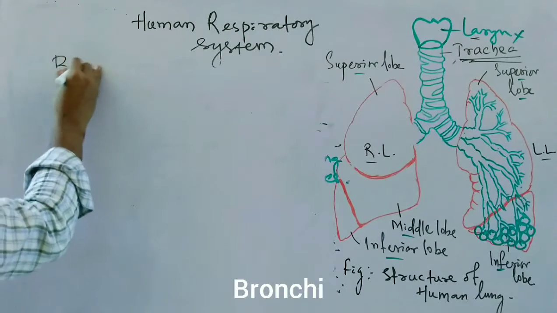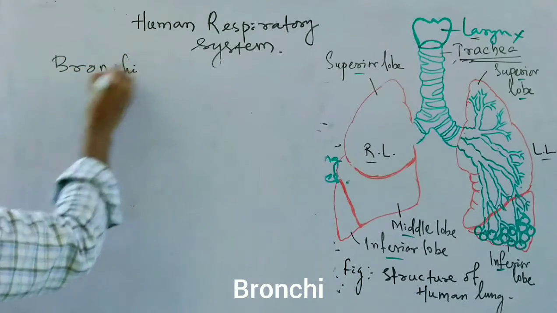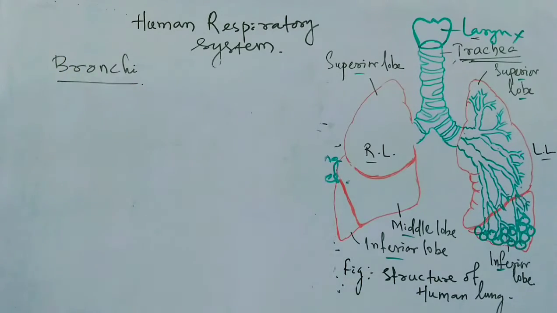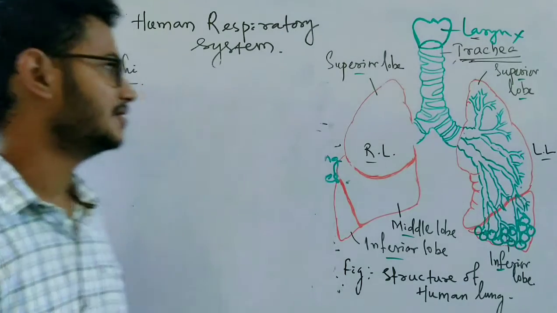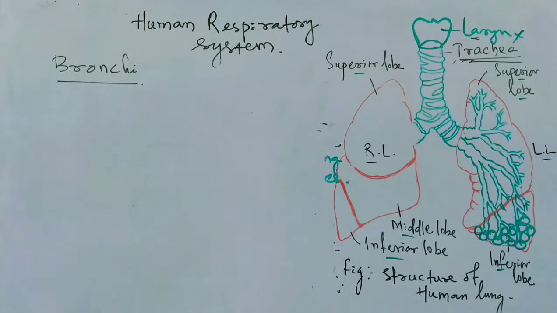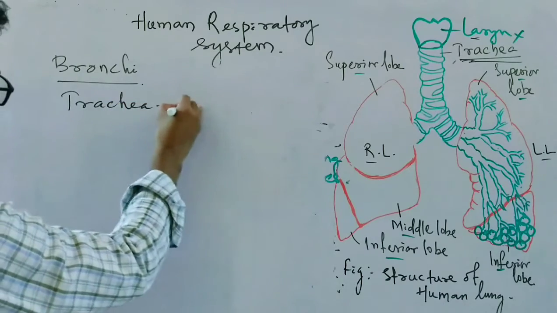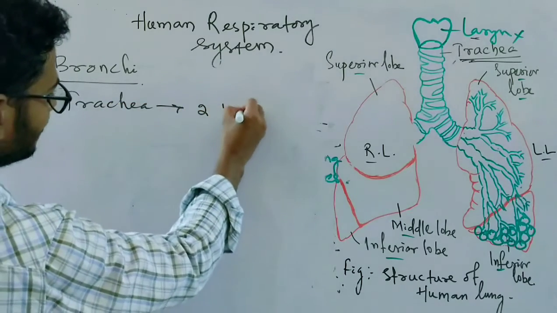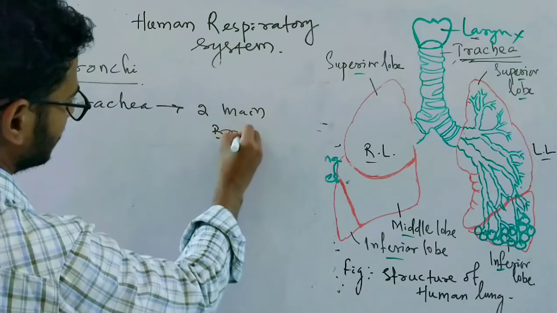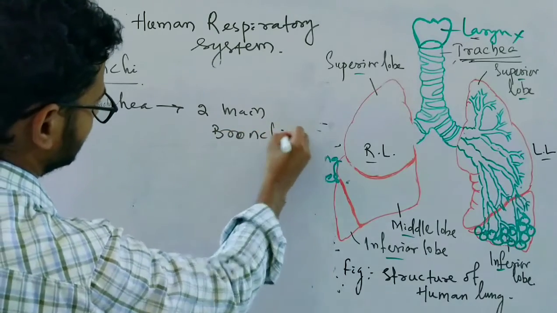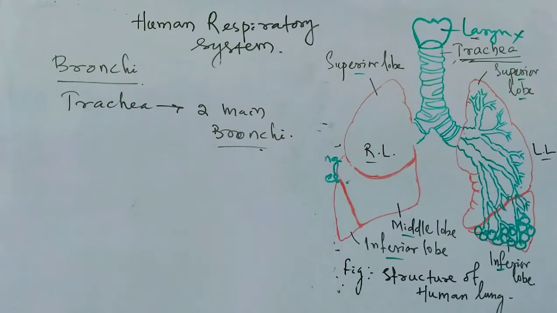So let's move on to the structure of the bronchi, or bronchus in singular. So there are two bronchi. The trachea divides into two main bronchi. These are called main bronchi or the primary bronchi.